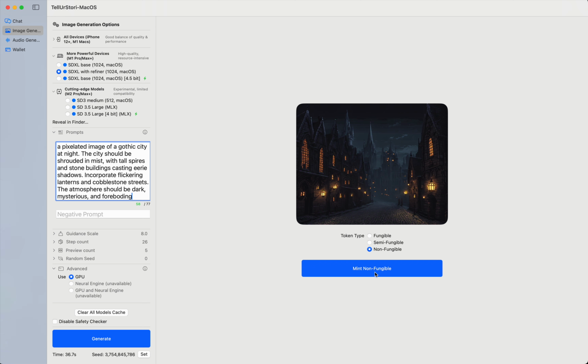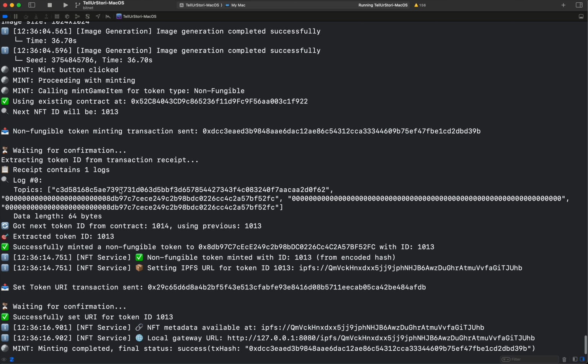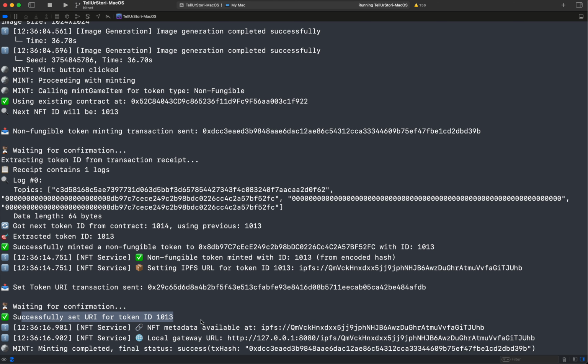When I click this, the UX used to show a spinner here, but it's not working. If I jump over to the logs, you can see in real time, waiting for confirmation, success. So this just minted this as an NFT as an ERC 1155 NFT on Avalanche. You can see the token ID here. And then it also gives us this IPFS local gateway.